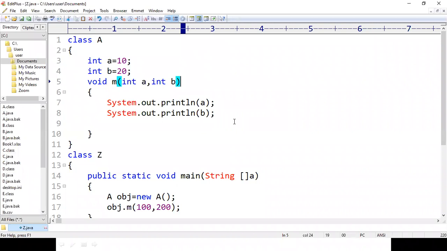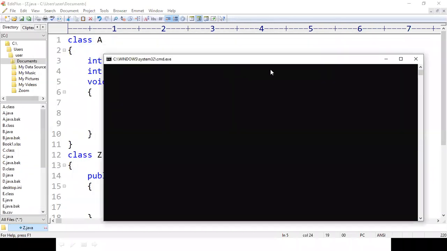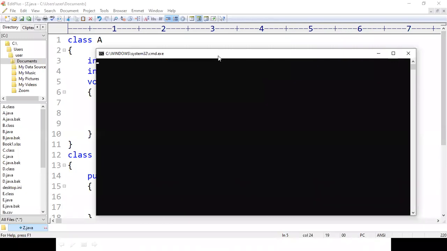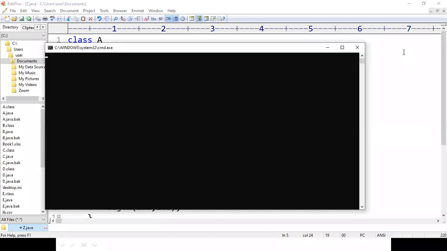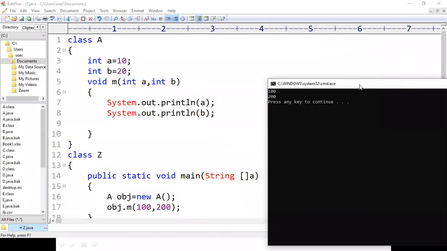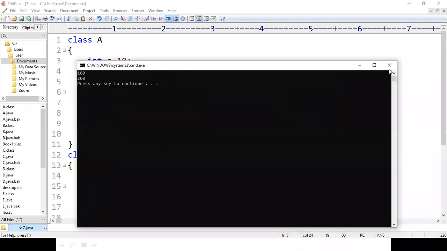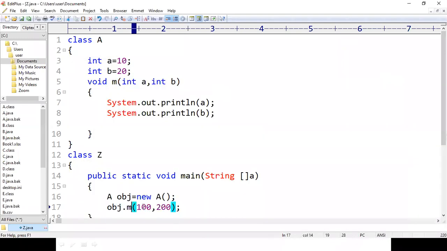Right. So now compile the code you have written so far. There are no errors, and now run the code. As I said earlier, it has printed 100 and 200, which means the values we have passed here are printed here, right?